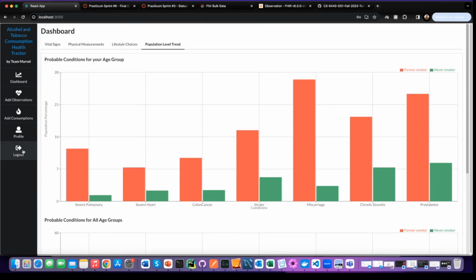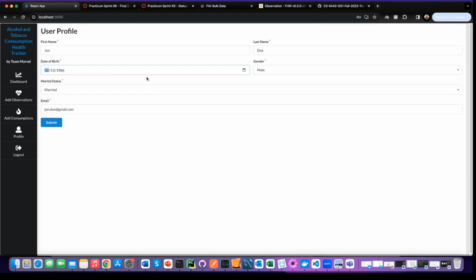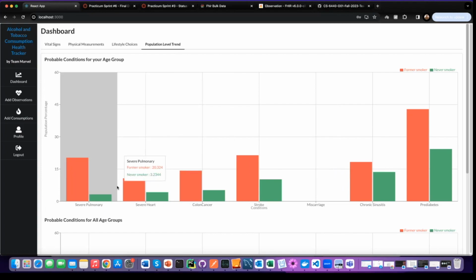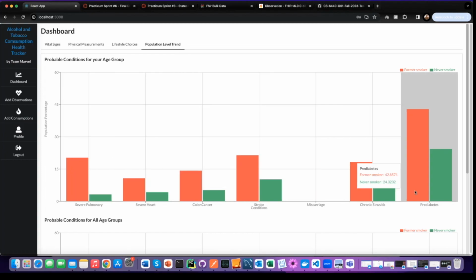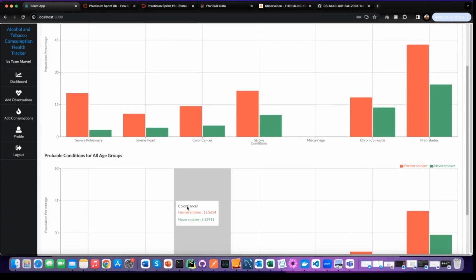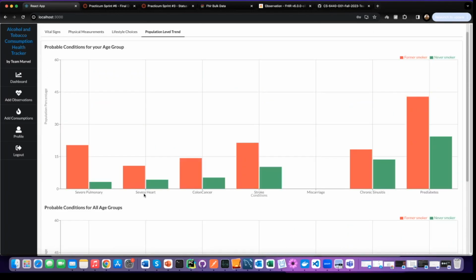Just for the demo purpose, we can also show that if I update the date of birth to a higher range, so that this user goes back into a different age group, we will see that our population level trends have changed, because for the higher age group, our inference works on the population level trend to provide that information. So this is where we are on our application.